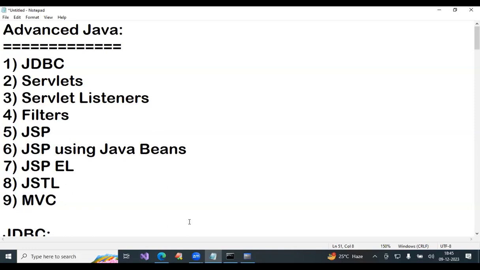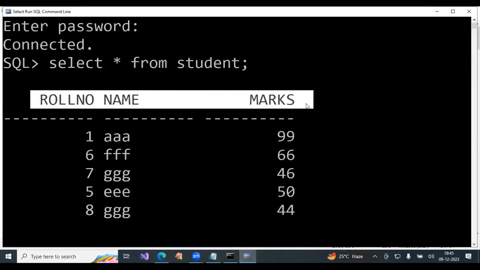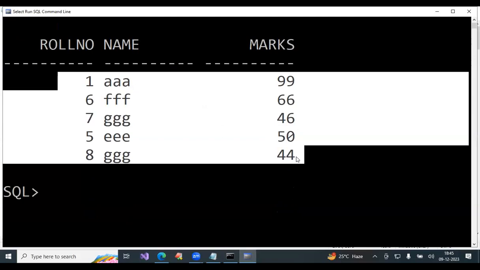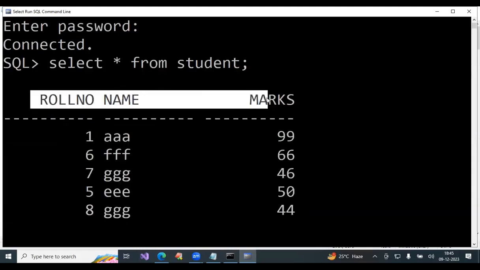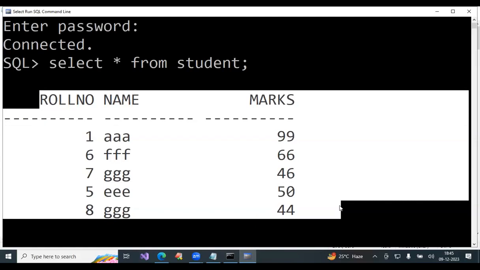Fields and records. Suppose here, these are called fields, and these are called records. The database contains organized data in table format. The table contains fields and records. It is totally called a table. Like that data will be there.